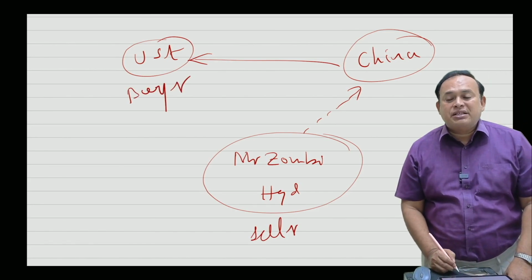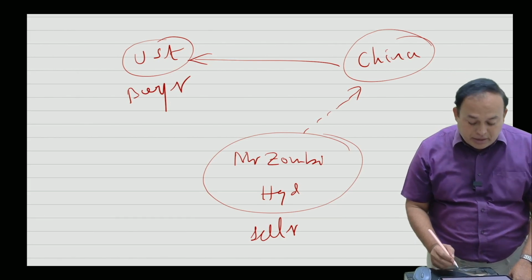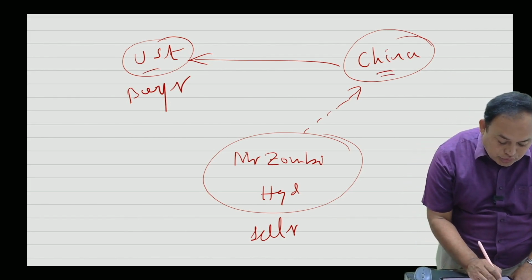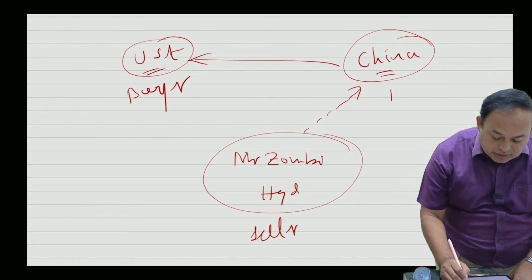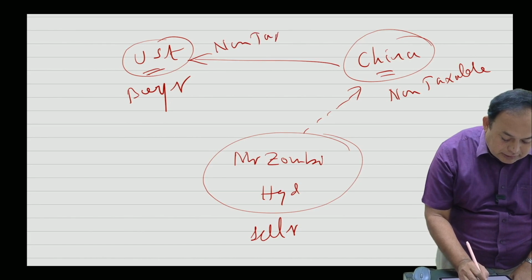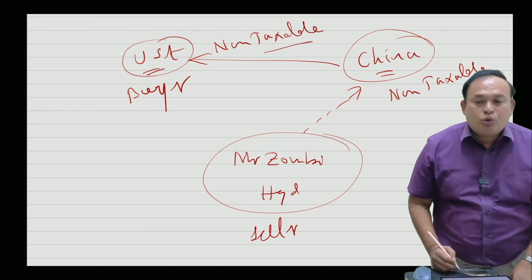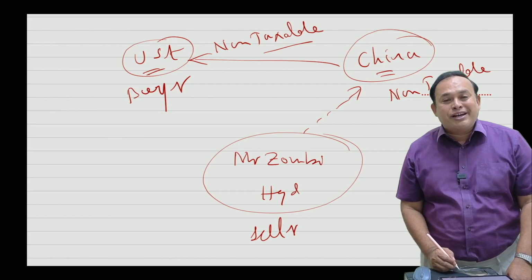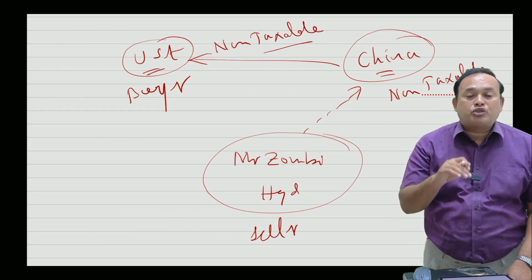In the given case, goods are moving from where to where? From China to USA. China is what for us? Non-taxable territory to non-taxable territory. So goods are moving from one non-taxable territory to another non-taxable territory.